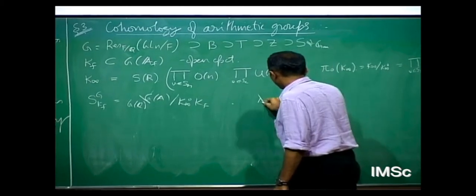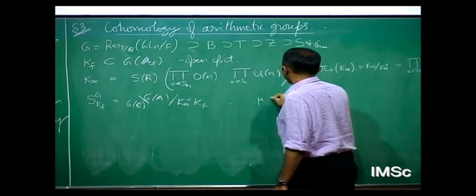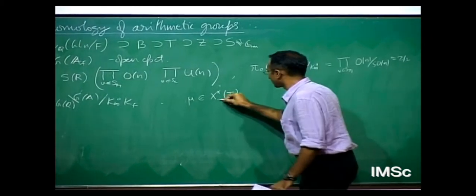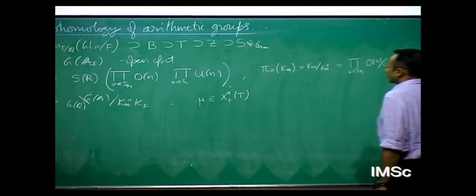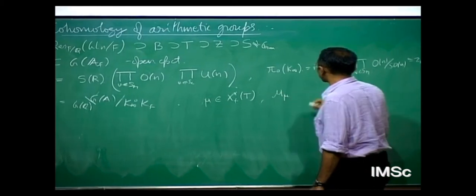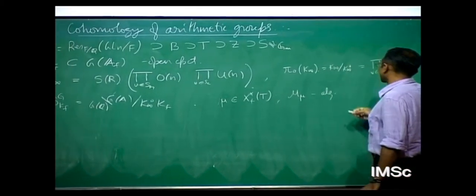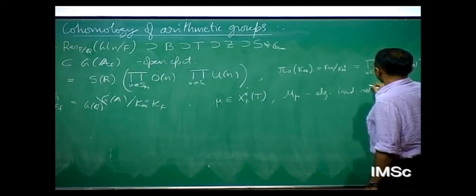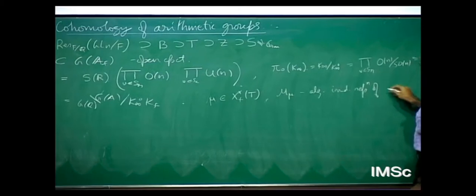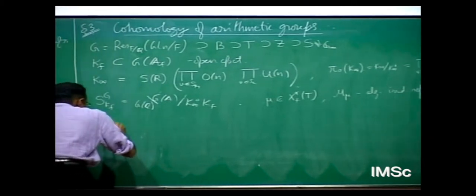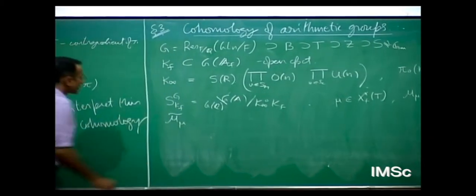I take a weight, let me call this mu. Let's say I take a dominant integral weight, call it mu, and I take the corresponding representation M_mu. This is the algebraic, I should say absolutely irreducible representation of the algebraic group G over Q. And this M_mu gives me a sheaf. I'm going to denote that M_mu tilde. This is a sheaf